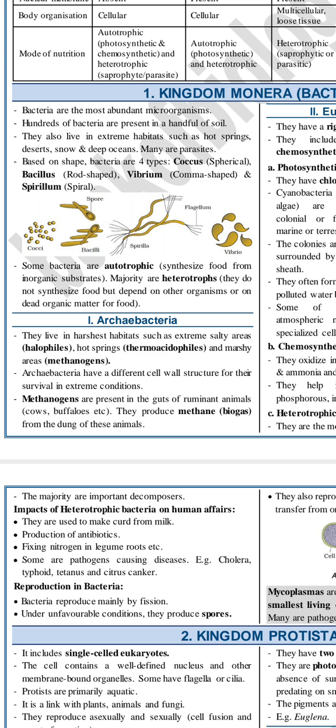Okay, they don't have membrane-bound organelles. They can have various modes of nutrition like phototrophic, chemotrophic, saprophytic, parasitic, symbiotic.